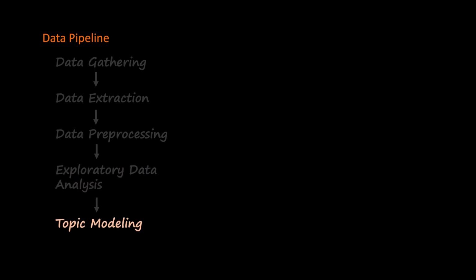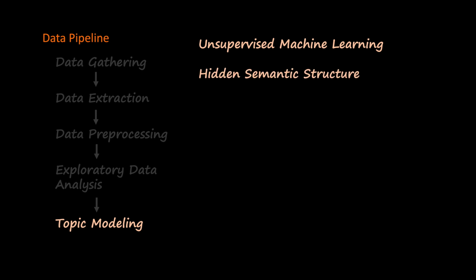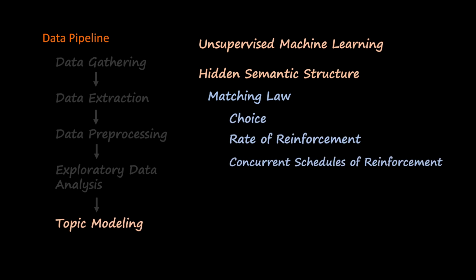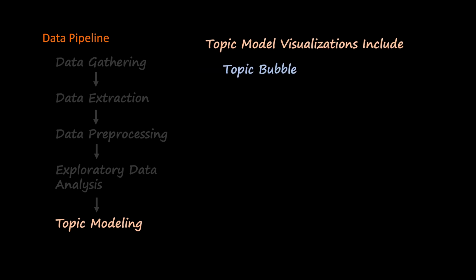So now that we've done some very basic exploratory data analysis, we're going to talk a little bit about topic modeling. Topic modeling is a very cool way to explore data, and it's an unsupervised machine learning technique. It's aimed at looking for hidden semantic structure within text. So for example, if you have a topic that's related to the matching law, you would expect to see choice, rate of reinforcement, and concurrent schedules of reinforcement. And topic modeling, in essence, is telling the computer to look for the topics in the specific text and allowing it to identify them on its own.